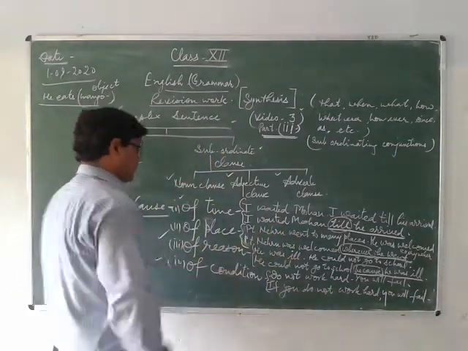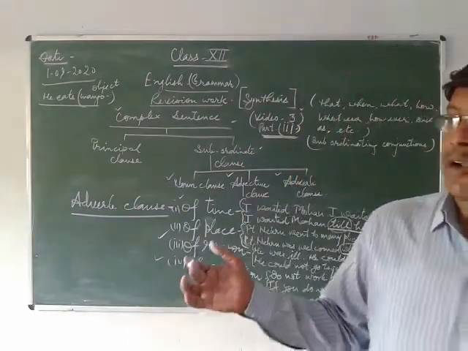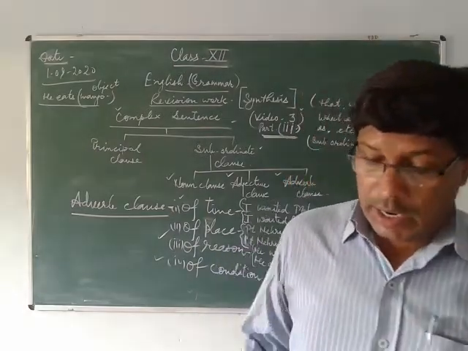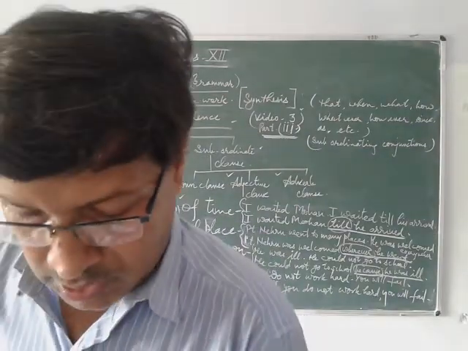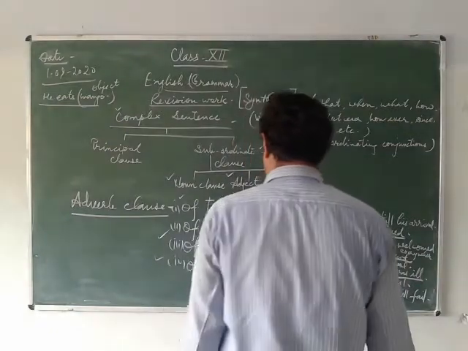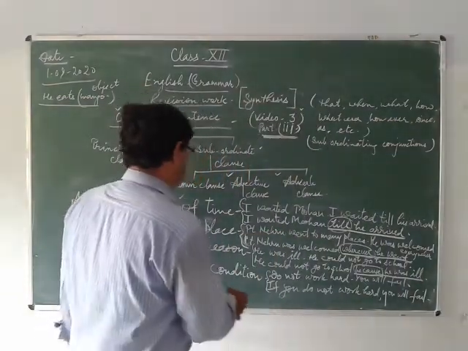Now fourth here is condition. When you are going to combine two or more sentences into a complex sentence, certainly you will find the conjunction here. Condition means if, unless, in case, etc. So you can see the example.